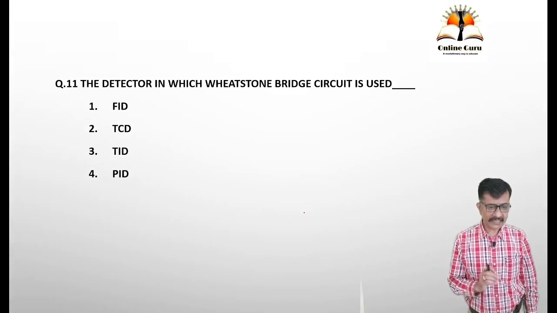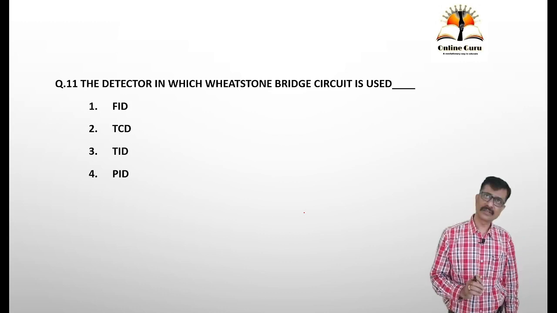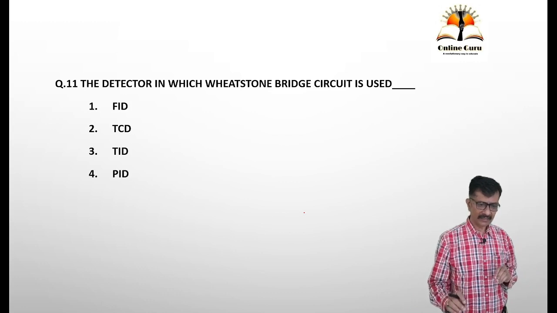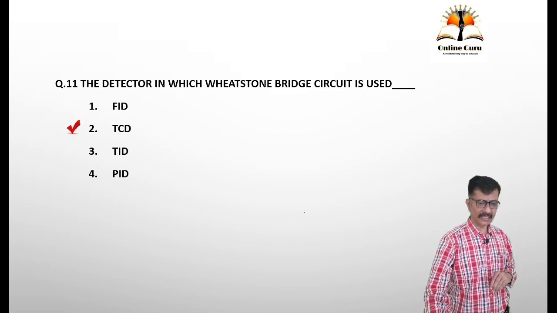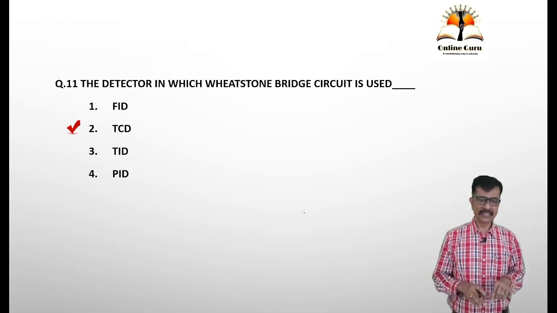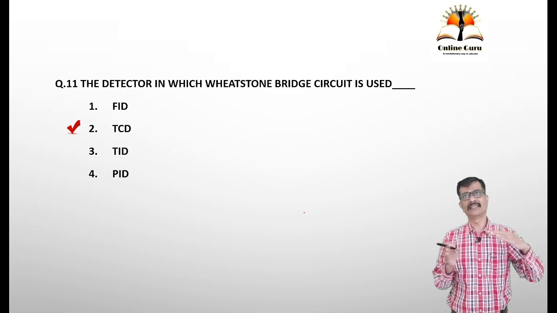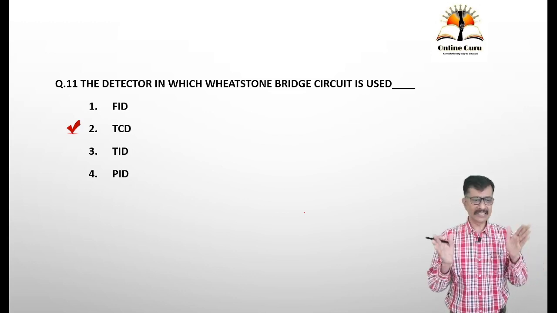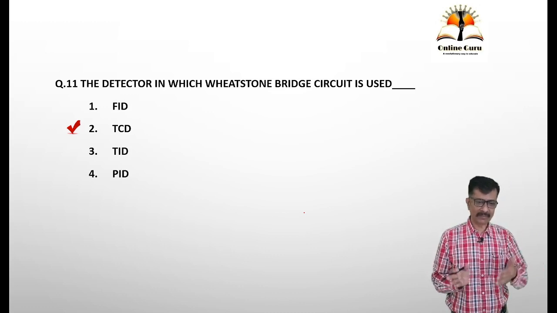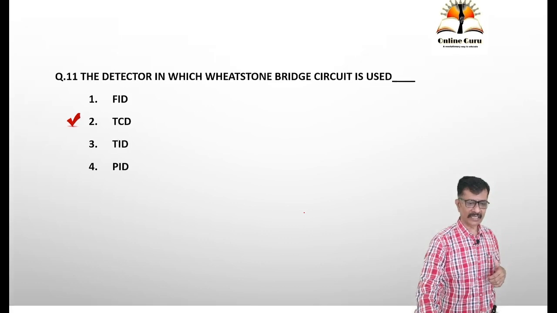Next, the detector in which Wheatstone bridge circuit is used. Again, it is a straight pick question. TCD, thermal conductivity detector, is where the Wheatstone bridge circuit is used. Whenever there is an imbalance, whenever there is a change in resistance, that could be recorded by use of the Wheatstone bridge. This technique is used in the thermal conductivity detector.